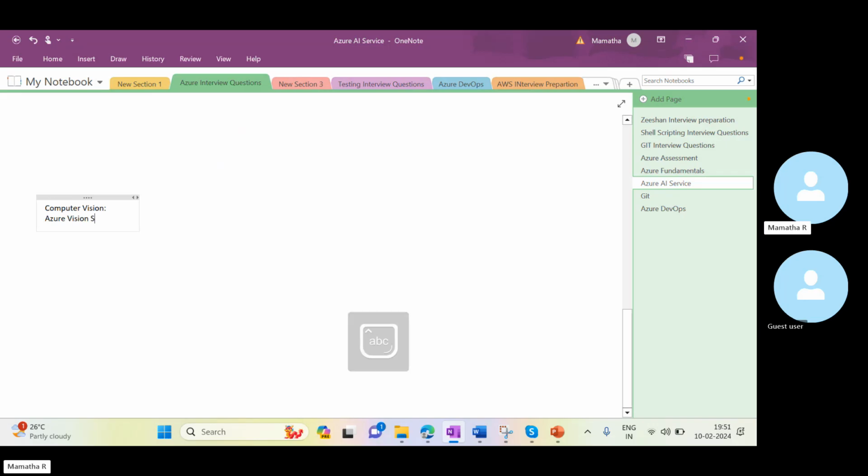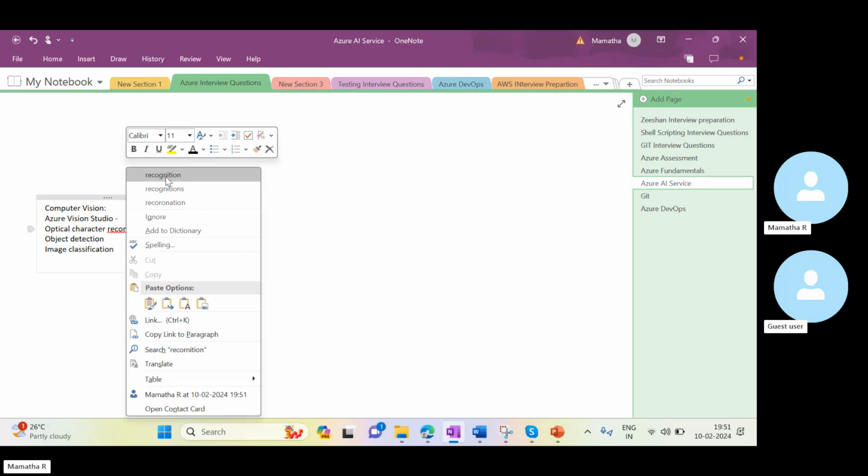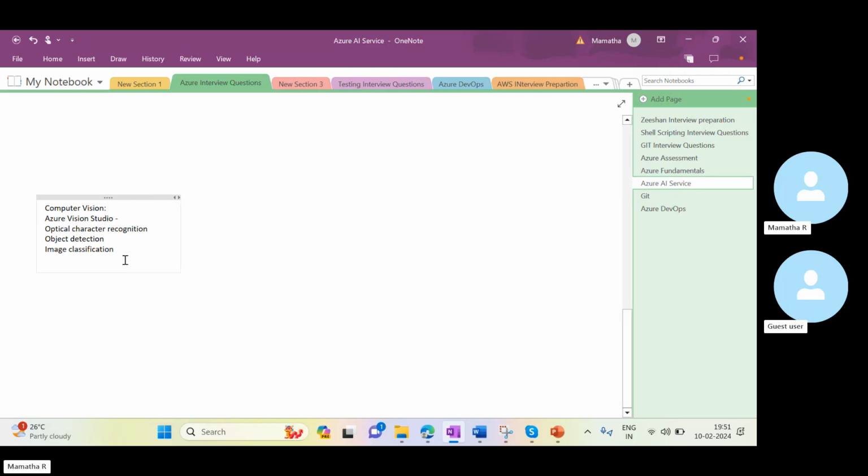So Azure Vision Studio you will be using. There they will be providing a few services like optical character recognition, object detection, image classification, and image analysis, like whatever is in the PPT. Yes, we can do that. Different services related to recognition are all there. So we can try to do that.